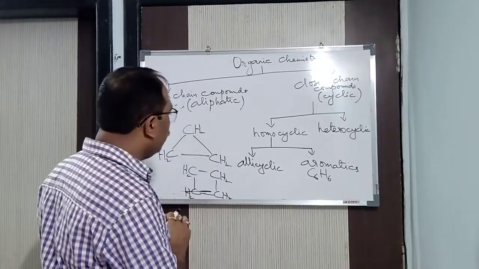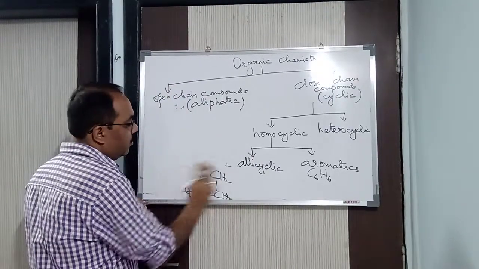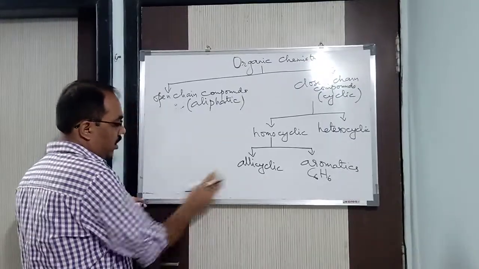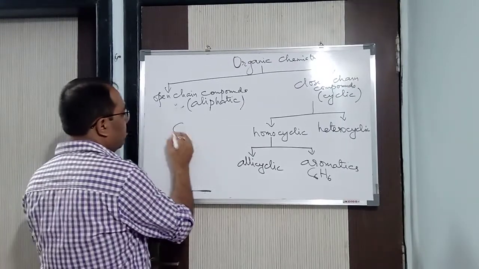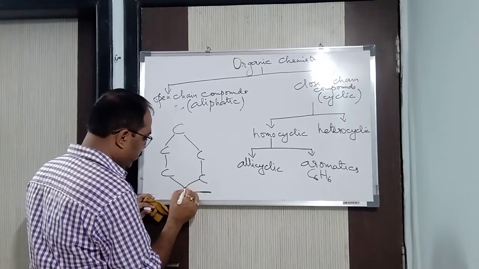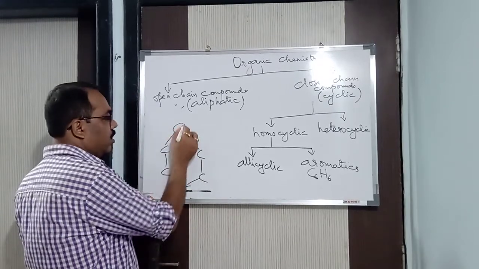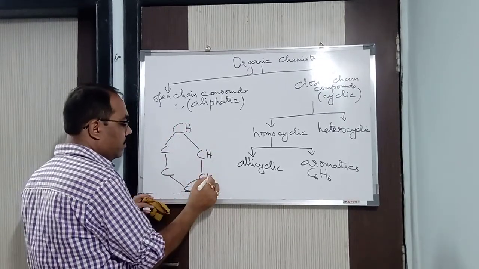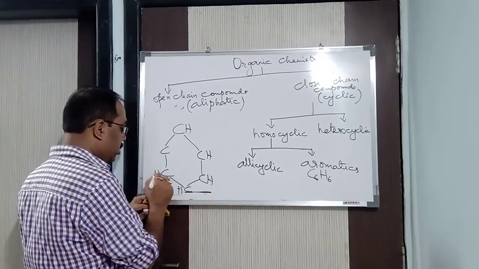Now here, how do we write C6H6? How do we draw the structure? Here we have drawn the structure I have shown you. That is, how do we draw the structure of C6H6? See, C6H6 here, 6 carbon, 6 hydrogen in this way.